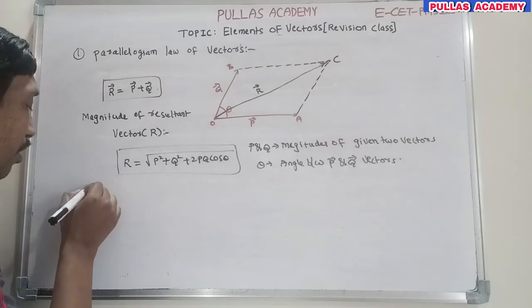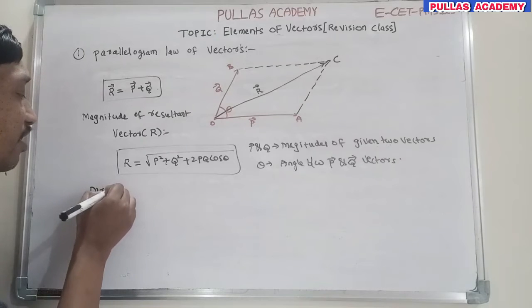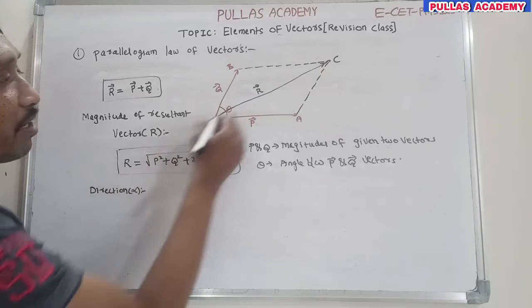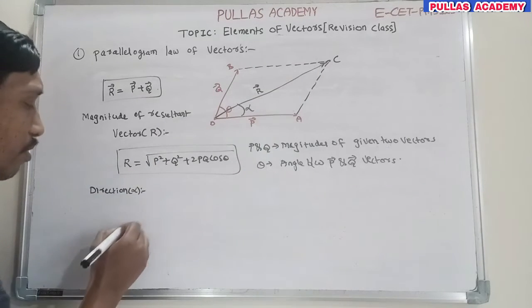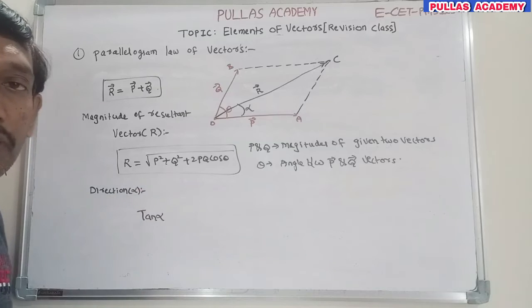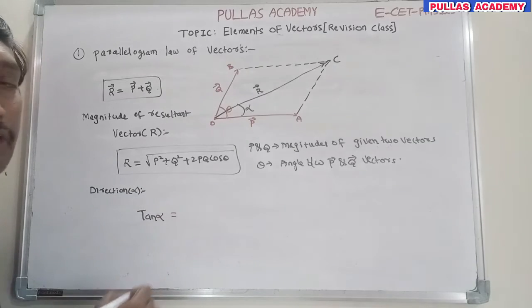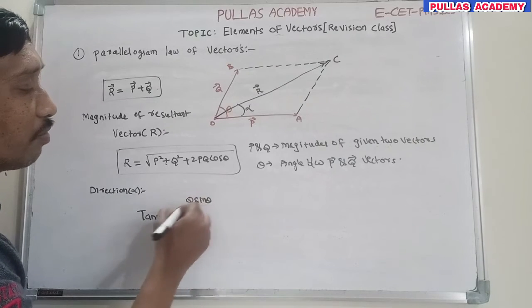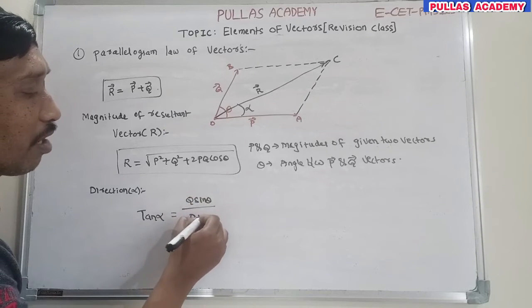One more important formula is for the direction. Suppose I denote the direction by alpha this time. After simplification, this direction is measured by tan alpha. Tan alpha is equal to Q sin theta divided by P plus Q cos theta.